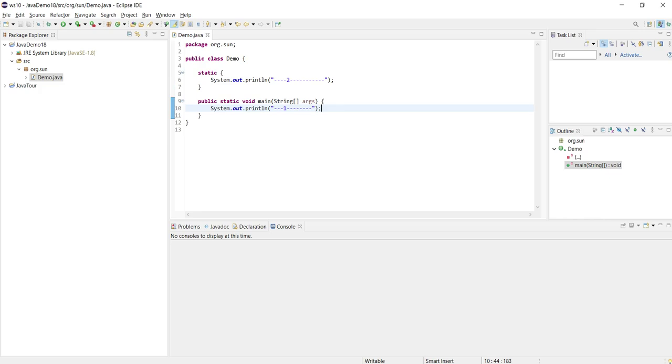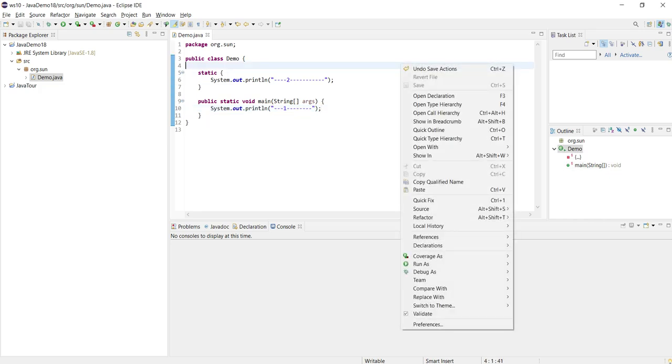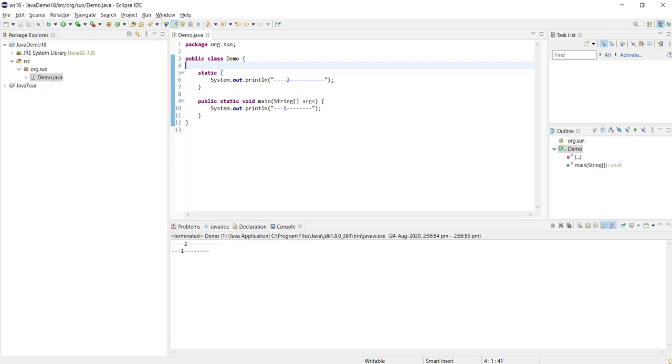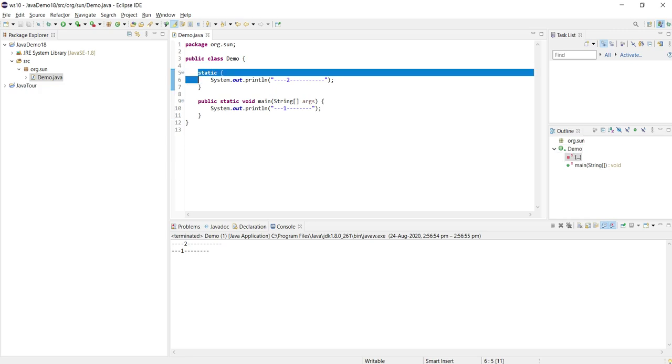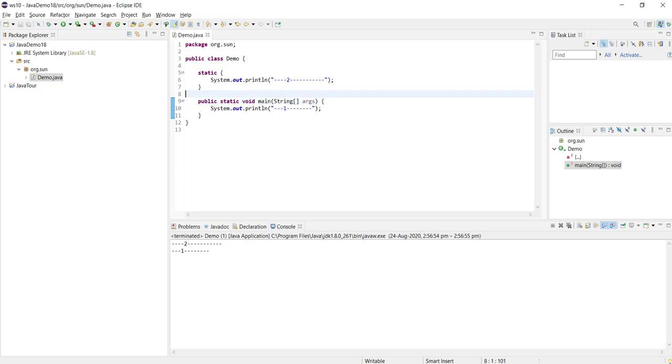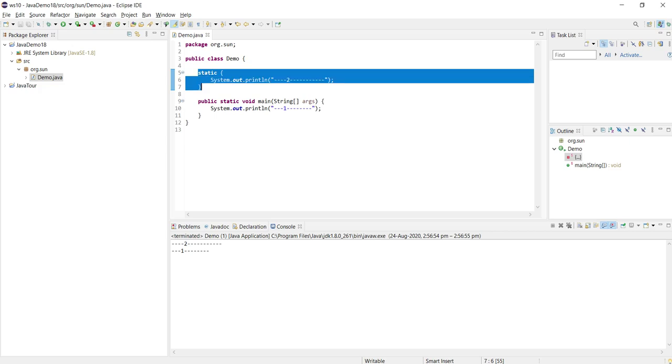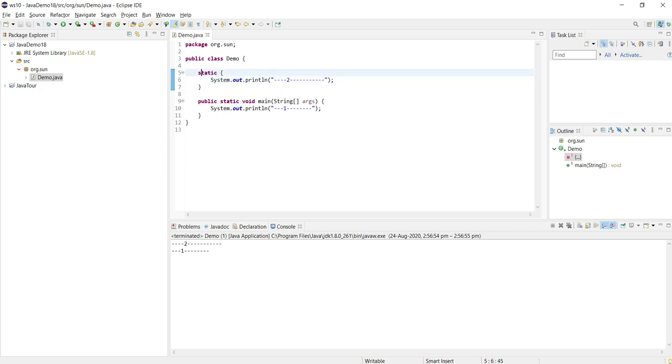Let's see which one will get executed first. I'm running this. We can see 2 and then 1, which means the static block is called first, before the main method. So we can say for certain that the static block is the first thing to get executed, even before the main method. It is executed by the Java class loader: when the class loader loads the class into memory, the JVM starts executing it.